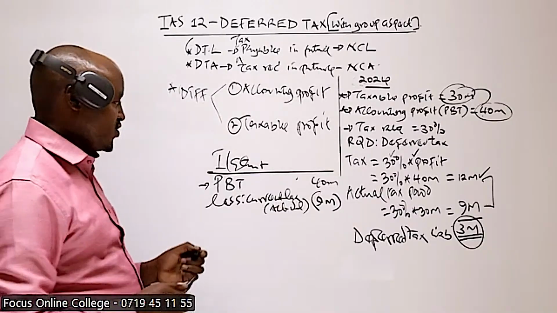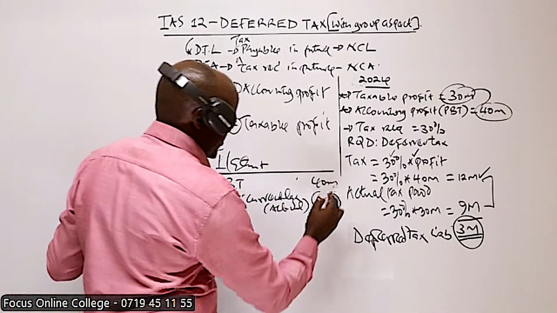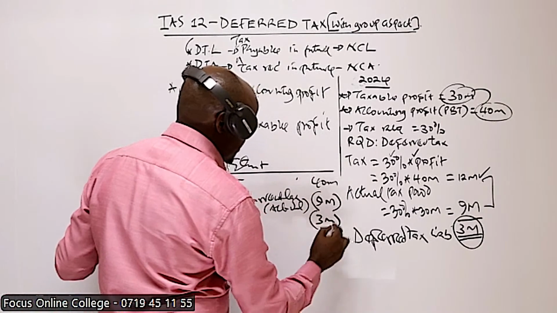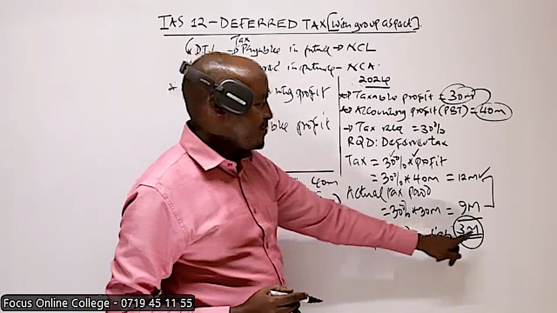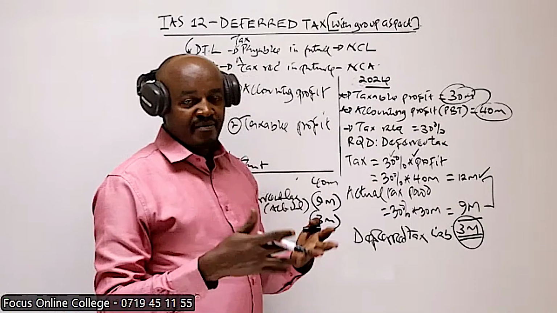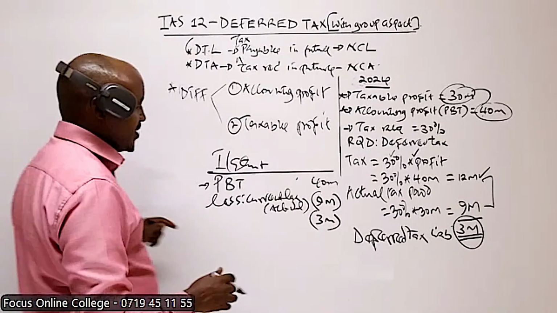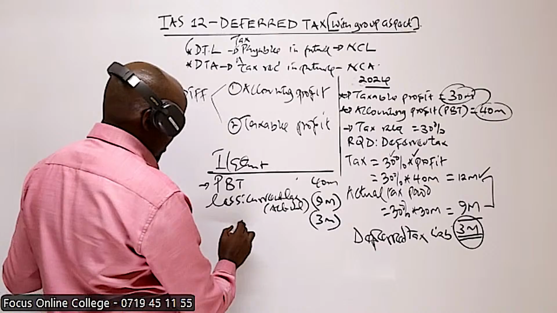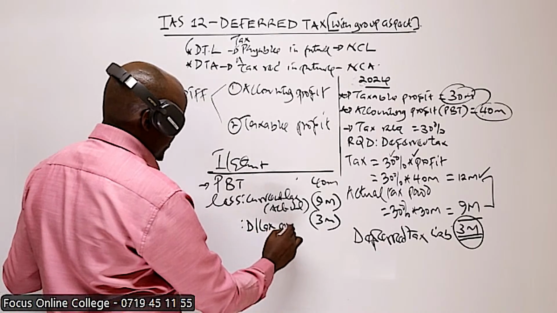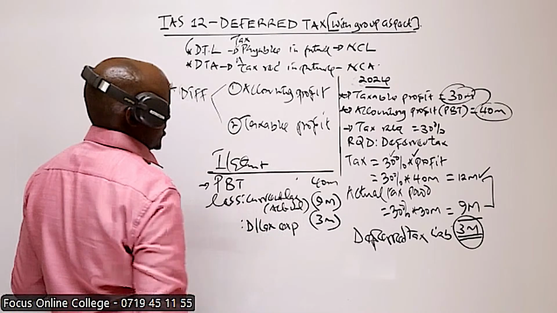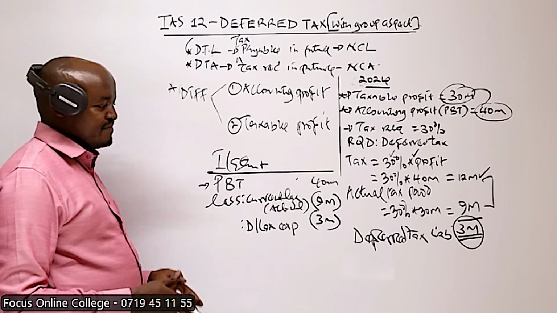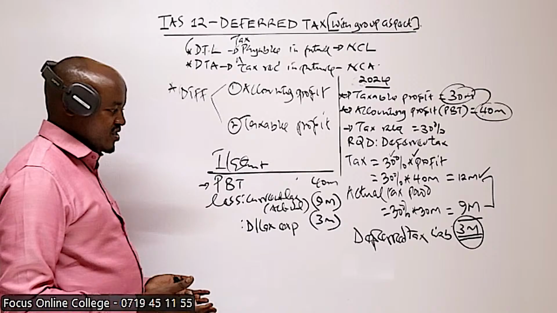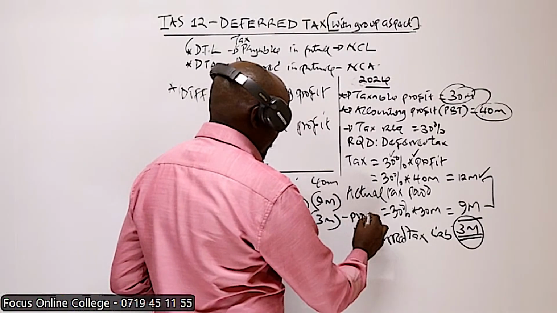To make a provision basically means that from this profit, we will set aside 3 million to pay the tax which the company was supposed to pay during the current year, but it has been deferred. It will be paid in the future. So this one we refer to as a deferred tax expense. That is not necessarily the tax which has been paid, but what we are doing is creating a provision.